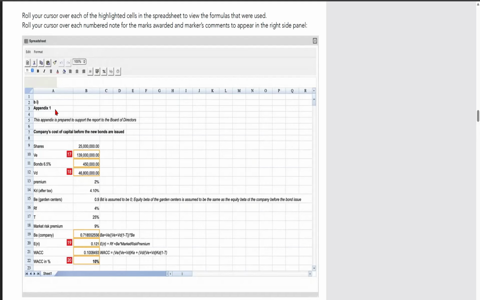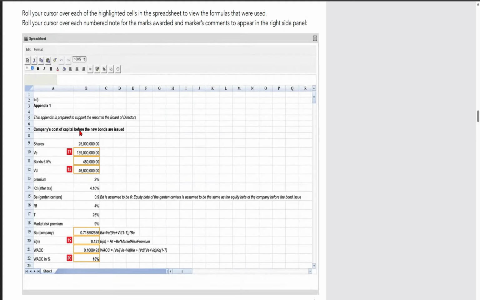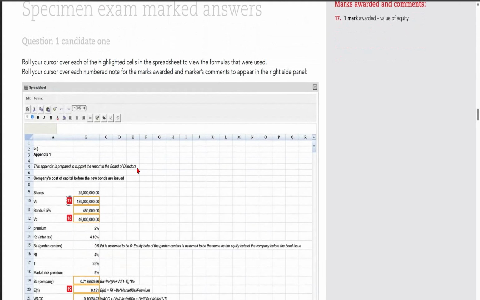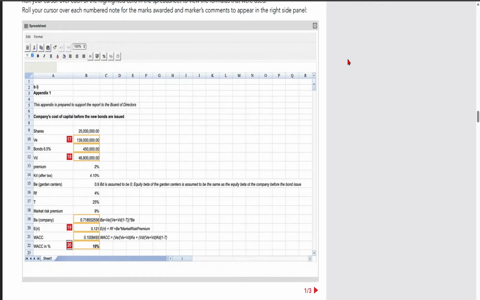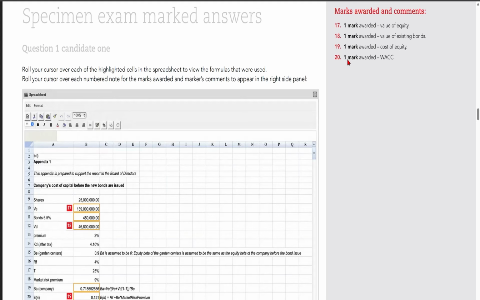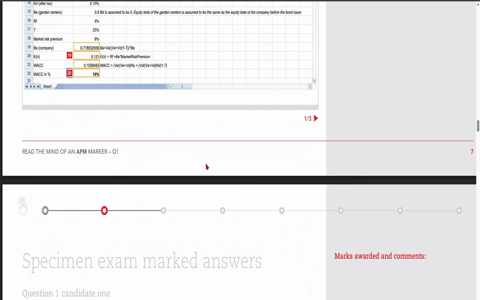So for part B, this is regarding the cost of capital. You can see how the candidate has presented his or her answer, and here the marker has noted down the notes for the marks that have been awarded. Okay, you can see it here on the right hand side of the screen.